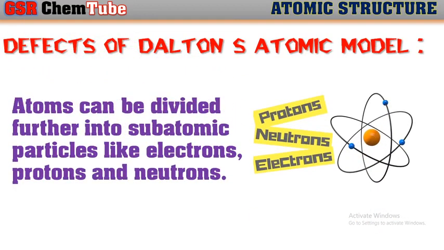Atoms can be divided further into subatomic particles like electrons, protons, and neutrons. So, by the discovery of these fundamental particles, electrons, protons, and neutrons, the point in Dalton's atomic theory, that is, atoms are the smallest particles, is being failed.